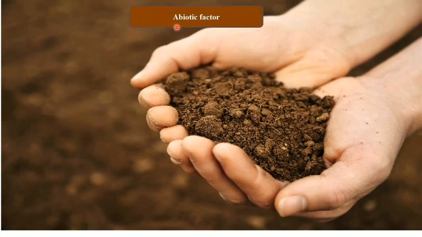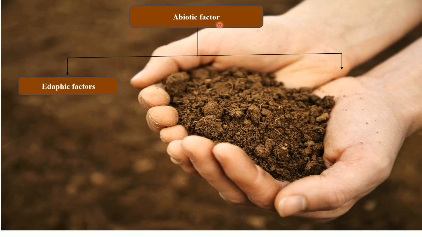As I mentioned before, abiotic factors are all those factors that relate to the physical environment, all those factors that are non-living. These abiotic factors can be divided into two types. These are edaphic factors and climatic factors.